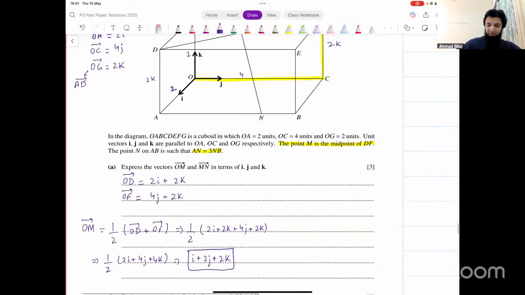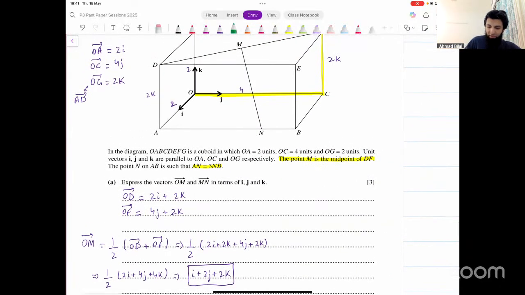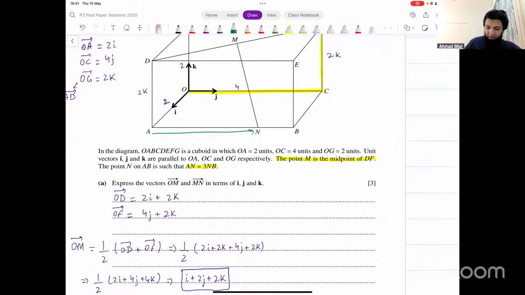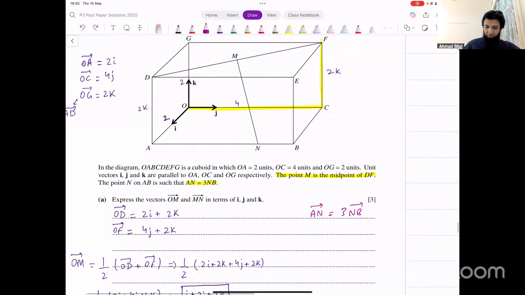Then they're asking us for the vector MN. How do you find that now? If AN is 3 times NB, they're all in the same line as well. Their directions are also the same. We could say the vectors also have the same ratio. We could say AN vector is 3 times NB vector. And then using this, we could first find the vector AN somehow. Can we do that? Let me think about it.